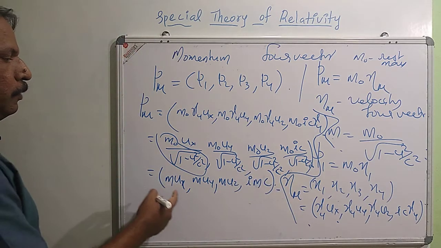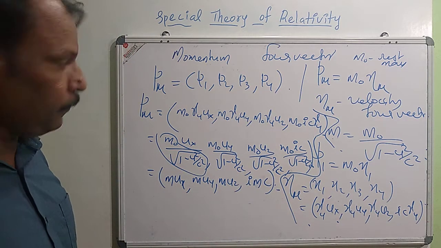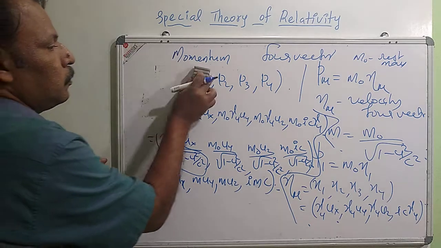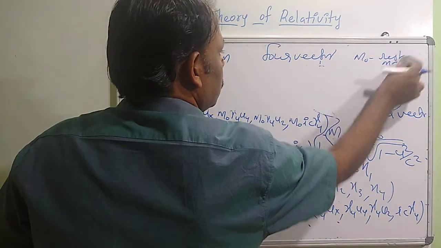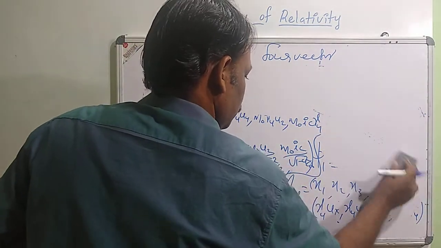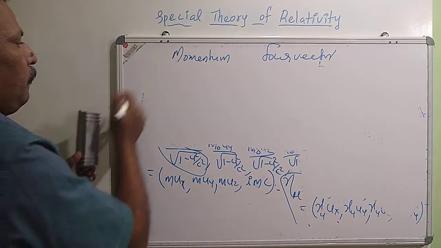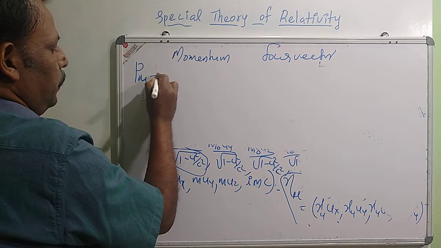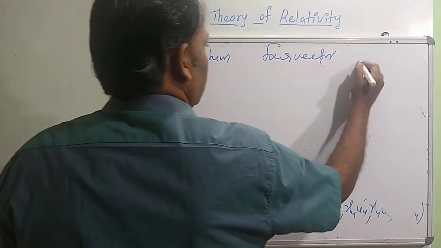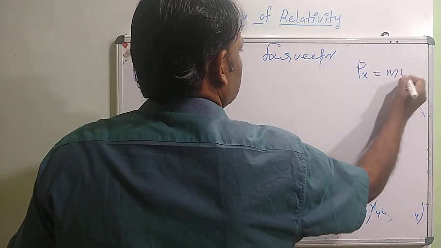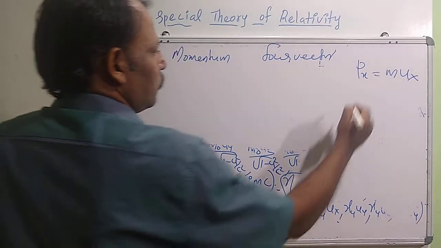So we can write the components of the momentum four-vector as P mu equal to m ux, which is Px, mass into the x component of velocity.